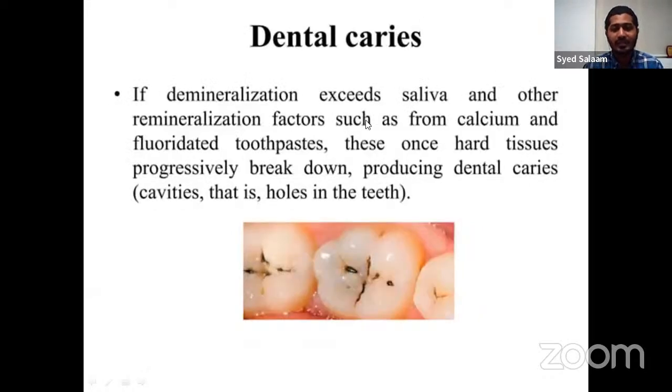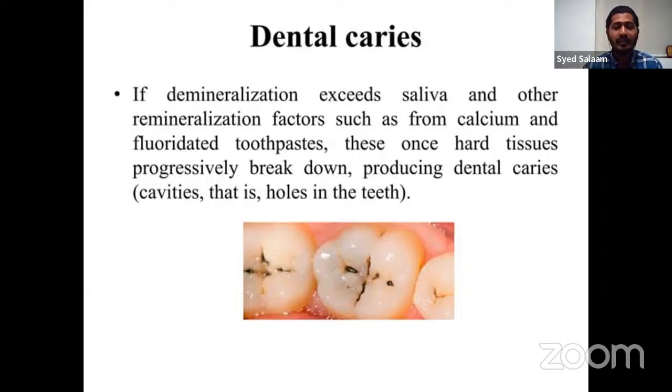So if demineralization exceeds saliva and other remineralization factors, then it forms progressively down and could produce dental cavities. Usually our mouth itself has remineralization factors, and calcium fluoridated toothpaste which we use could help in remineralization.